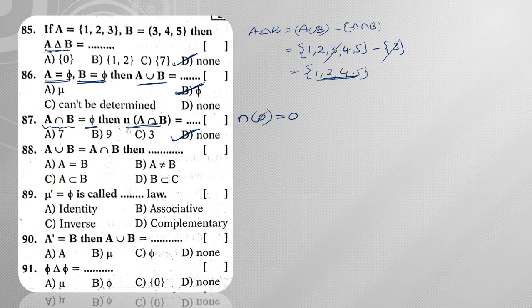If A union B is equal to A intersection B, so what is the meaning?